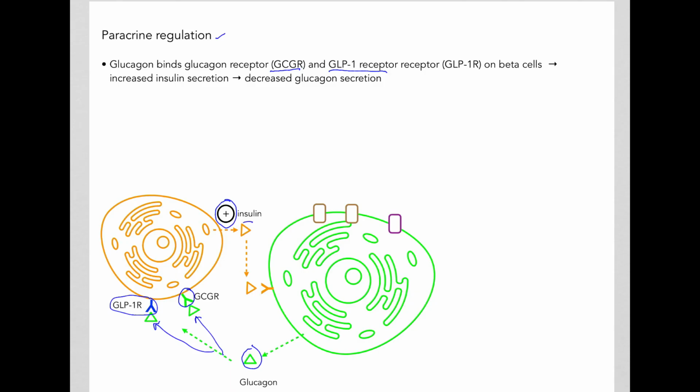And as we discussed earlier, insulin will then come and bind to the insulin receptors on the alpha cells and decrease glucagon secretion. So clearly there is a very complex interrelationship between the alpha cells that secrete glucagon in the pancreas and the neighboring beta cells as well as the delta cells.